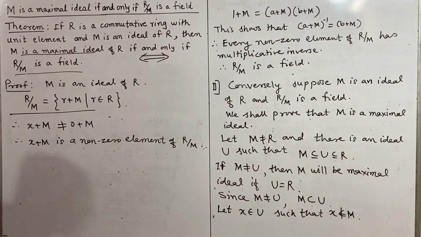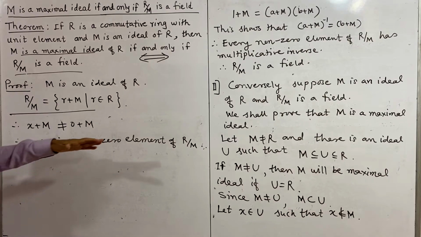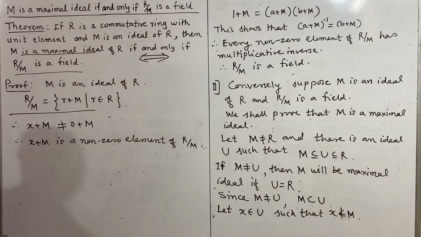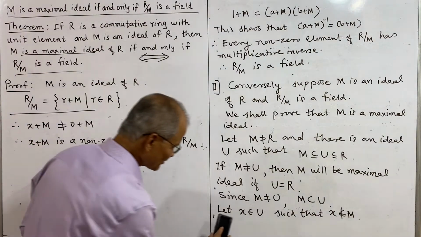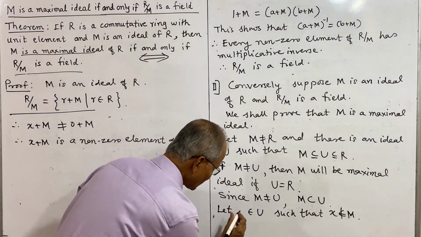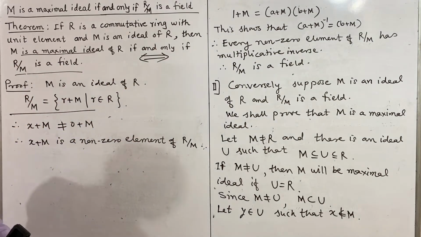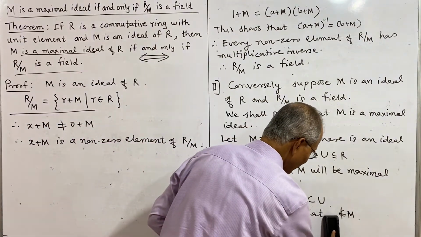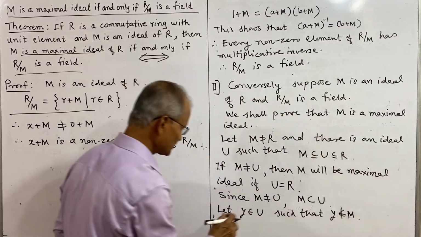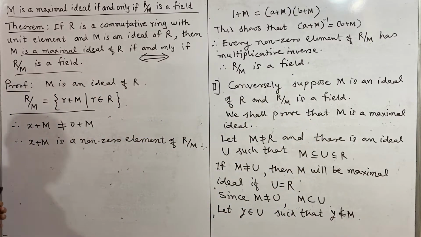Now further we shall consider another non-zero element of R by M. Earlier we have used the letter x, so instead of x we may use y, so that there will not be overlapping of the notation. We shall consider y belongs to U such that y does not belong to M, and then y plus M is not equal to M, and then y plus M is a non-zero element of R by M.